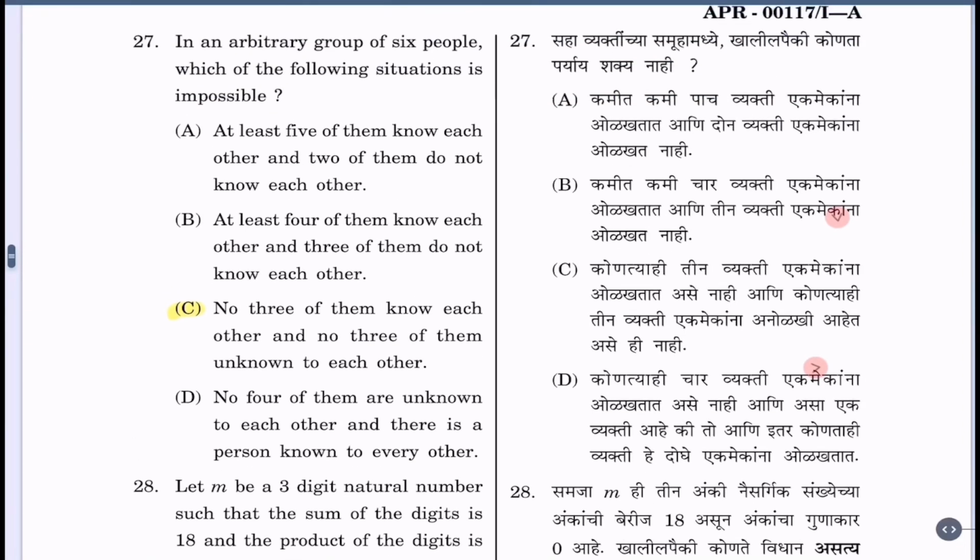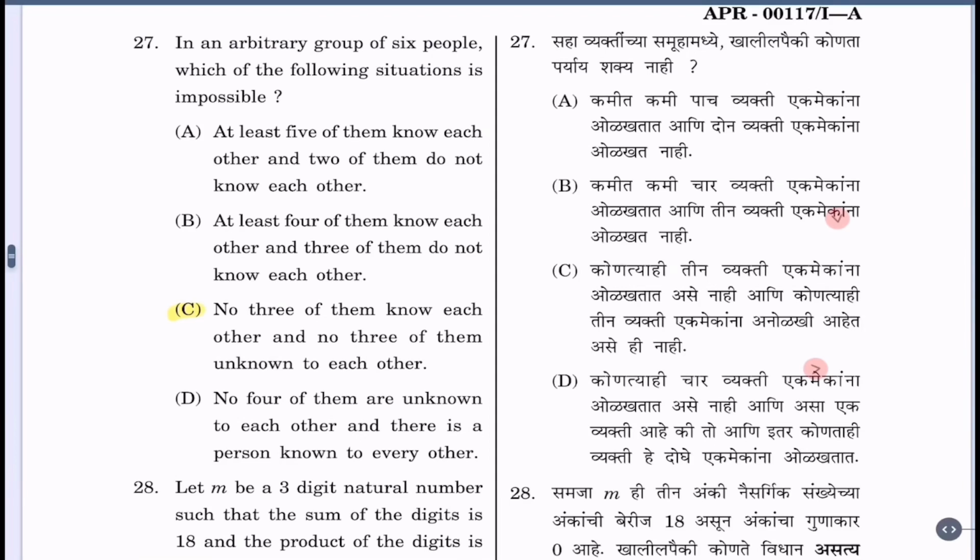Now there is an established theory about this, that among 6 people, either 3 of them know each other or 3 of them are unknown to each other. So no three of them know each other and no three of them are unknown to each other is not possible. So option C is the correct option.